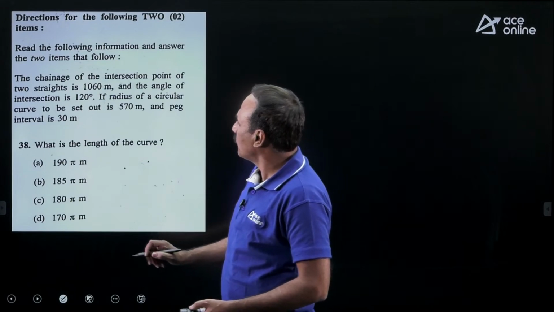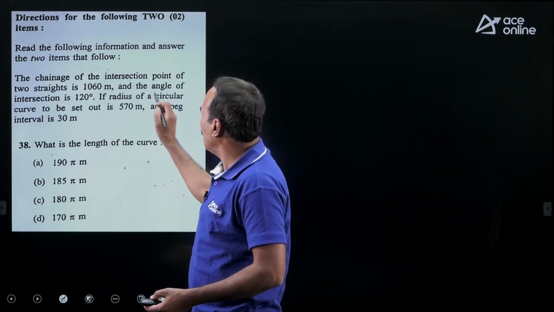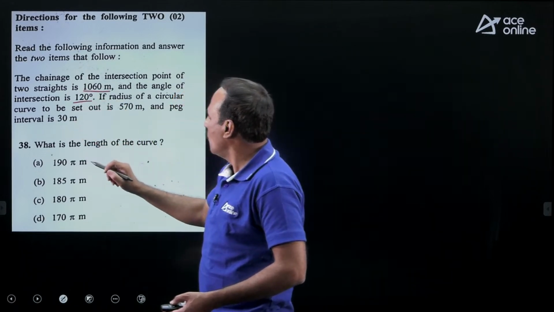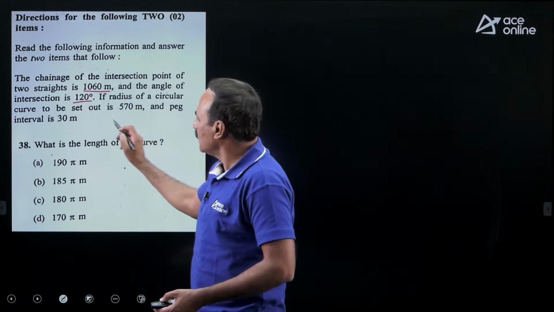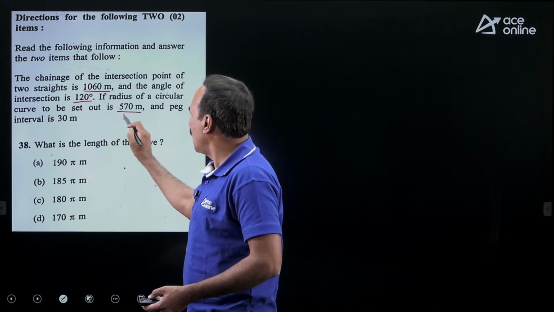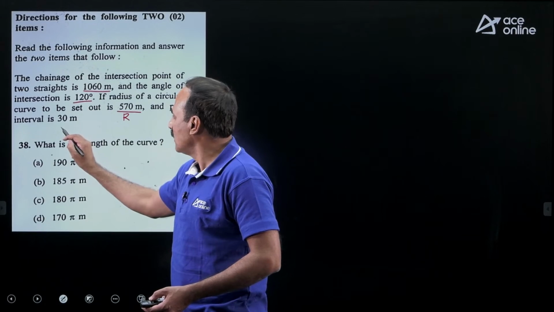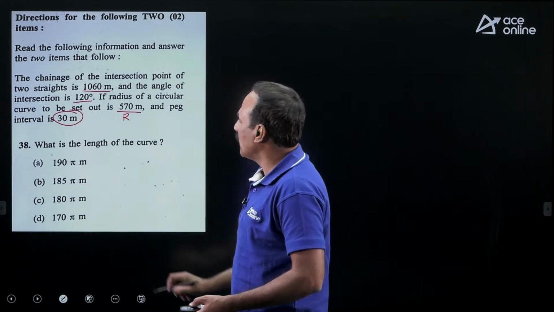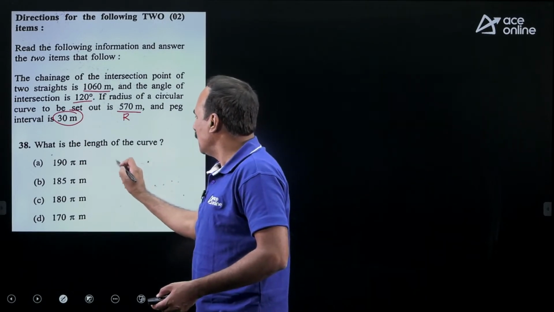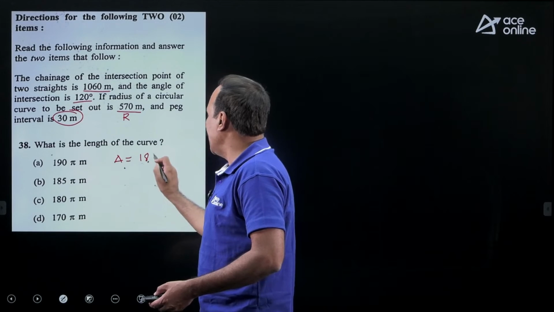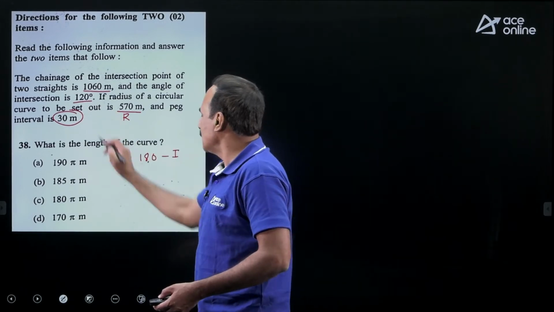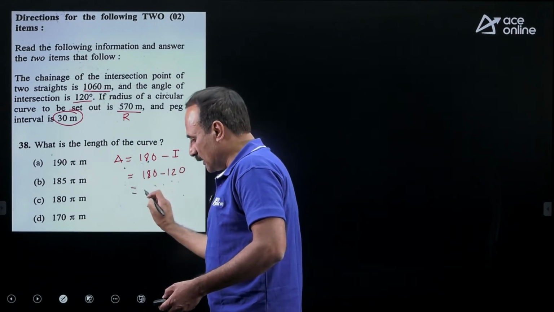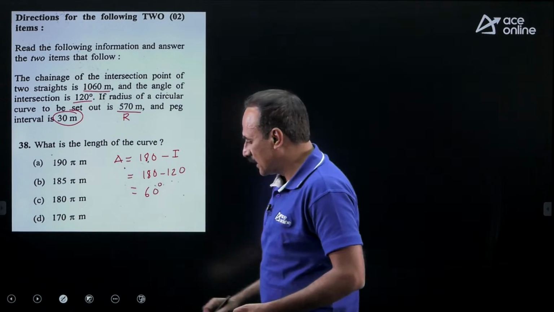Now coming to the next question, the chainage of two intersection points is given to us and the angle of intersection is 120 degrees. Radius of the circular curve is R given to us and peg interval is given as 30 meter. The chain length is 30 meter. What is the length of the curve they are asking initially? The deflection angle is 180 minus intersection angle. The intersection angle is 120. 180 minus 120 is nothing but 60 degrees, which is delta.